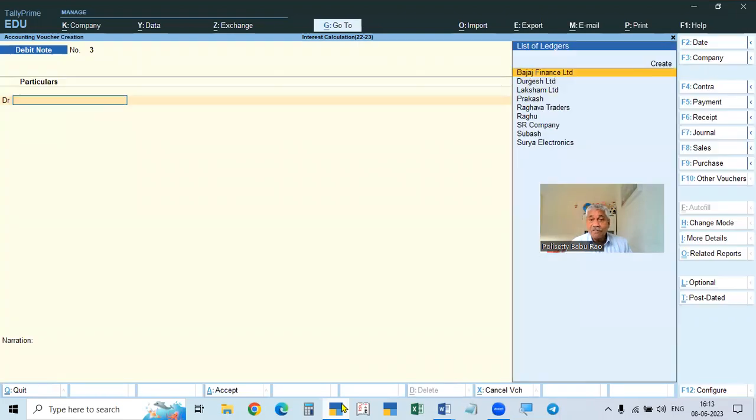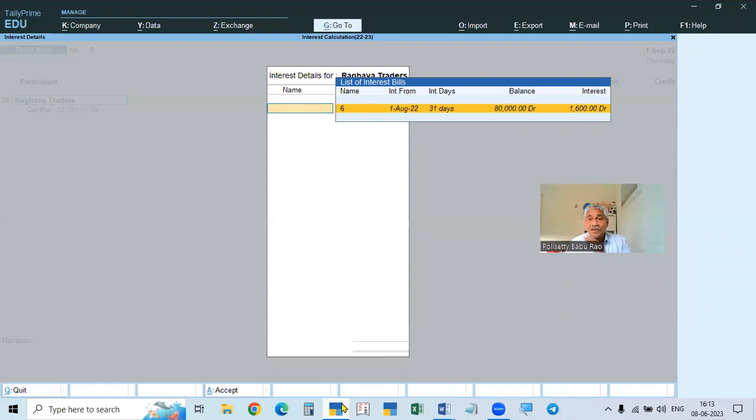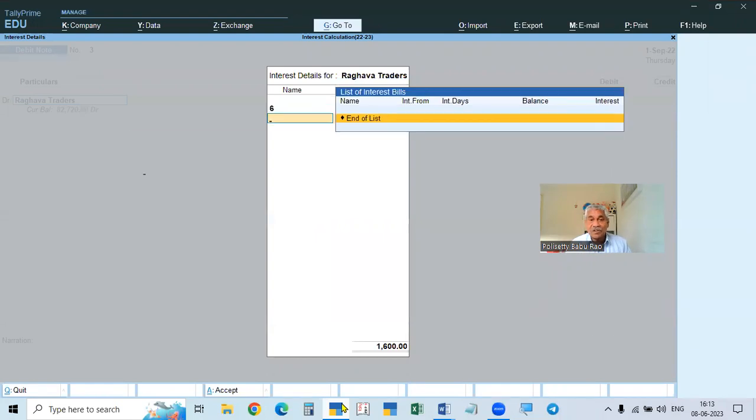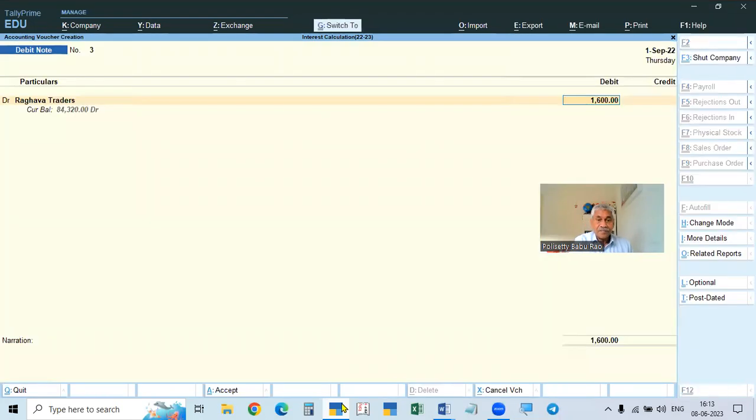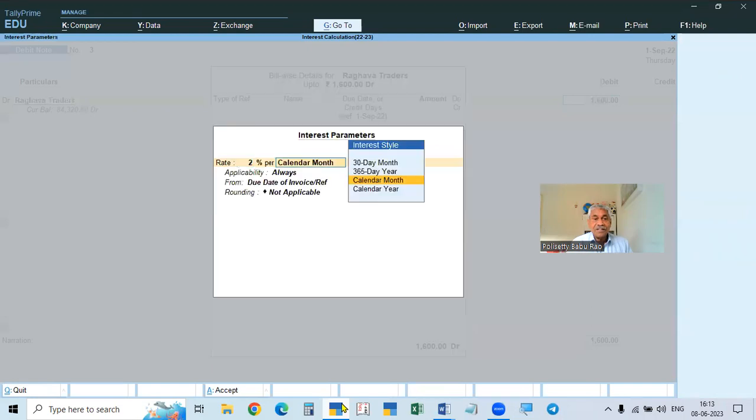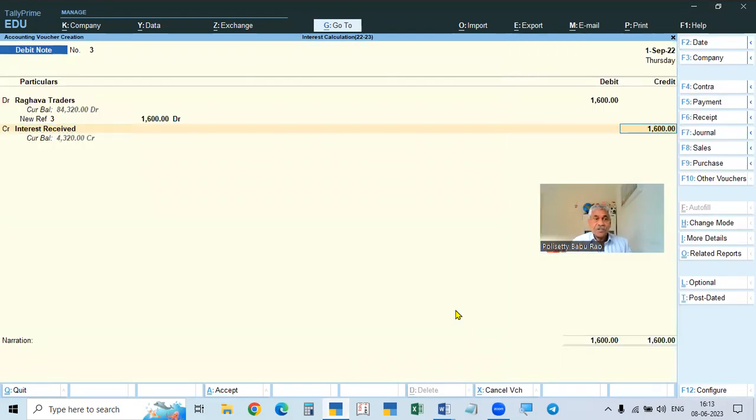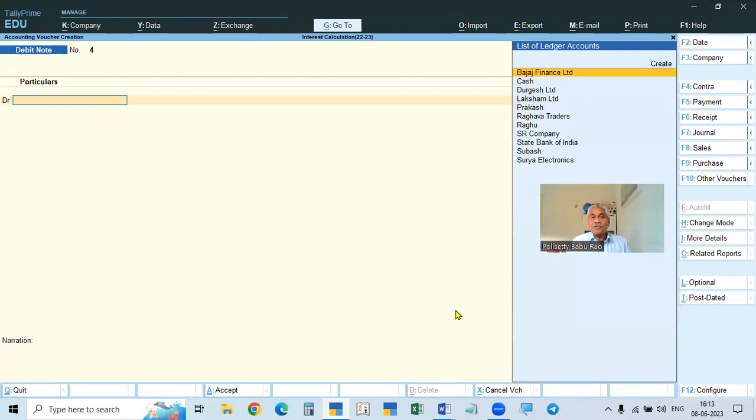1st August over. 1st September, Raghava traders. So here, from 1st September is over. So 16,600. So everything is okay. So from 1st September, if you have, you can go on calculating. If you give some date here, it will stop. That will come later. That is called the advanced configuration. So like this, every month you have to calculate.